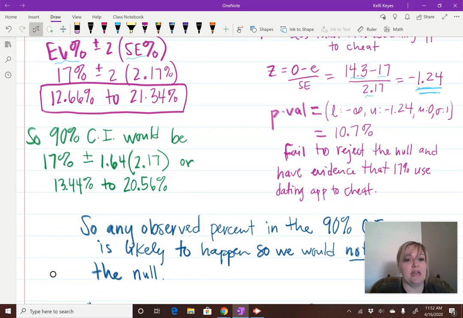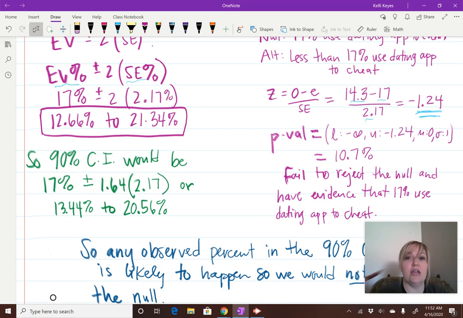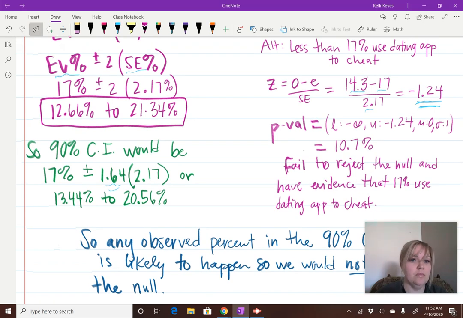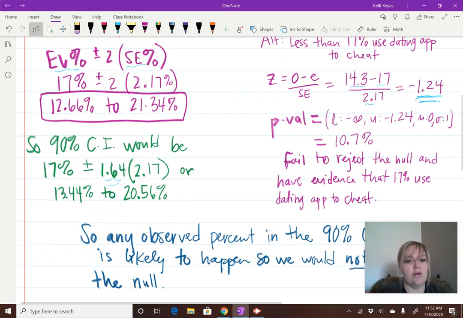So for a 90% confidence interval, the only thing I would change is what I multiply the standard error by, right? So instead of the z-score being 2, the z-score is about 1.64. So then I would go 17% plus or minus that, and it would make my interval smaller, right? So instead of 12.66 to 21.34, it's a little bit smaller. It's going down to 13.44 to 20.56.